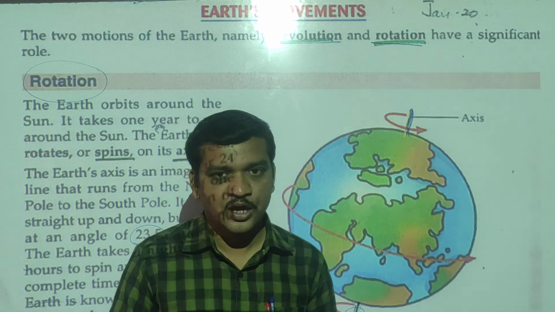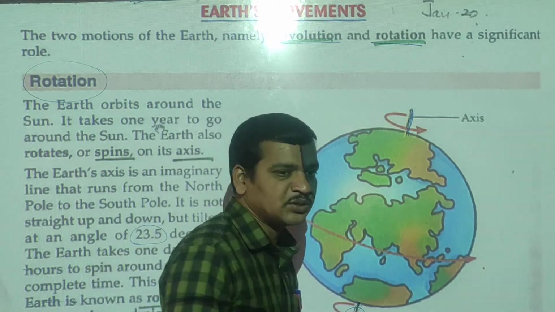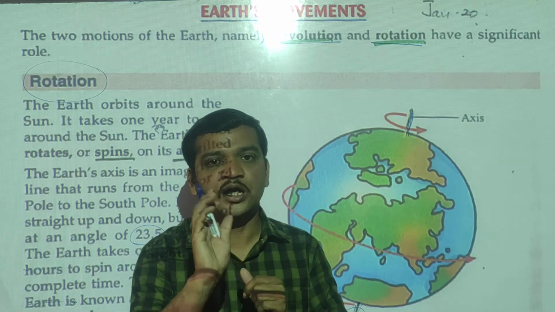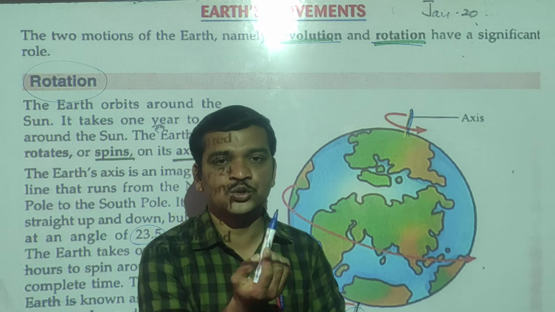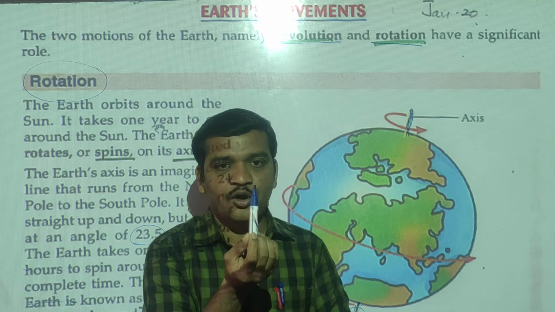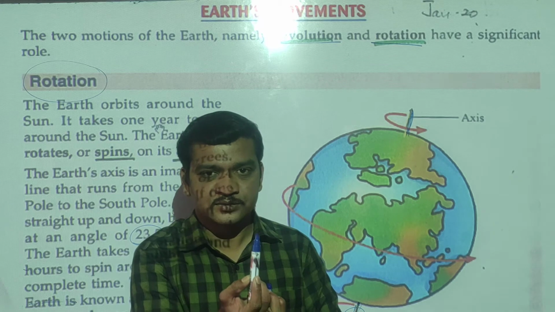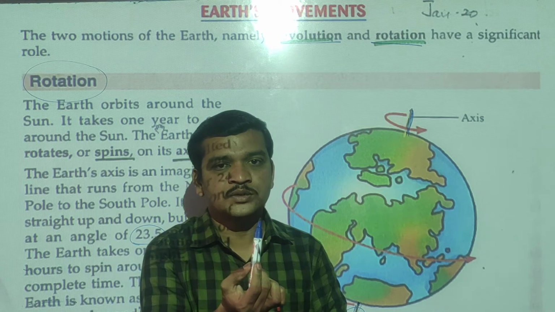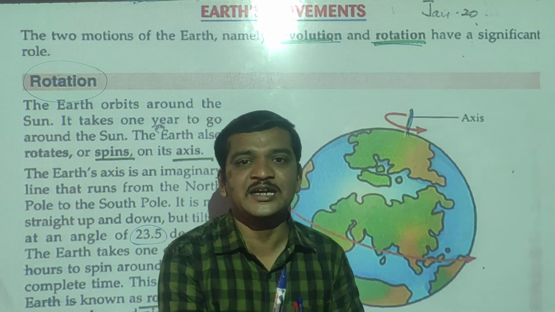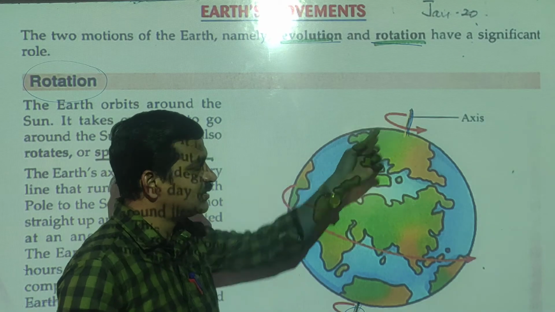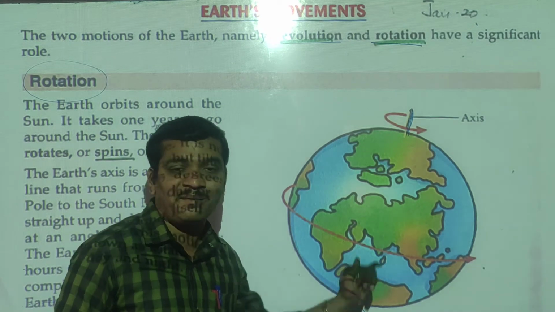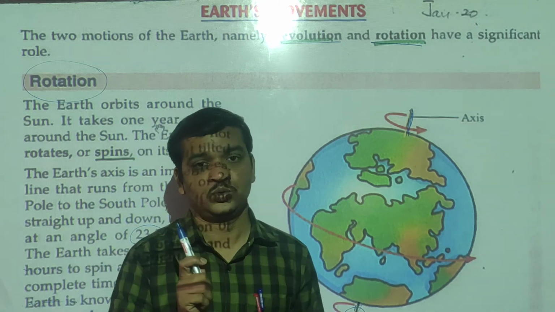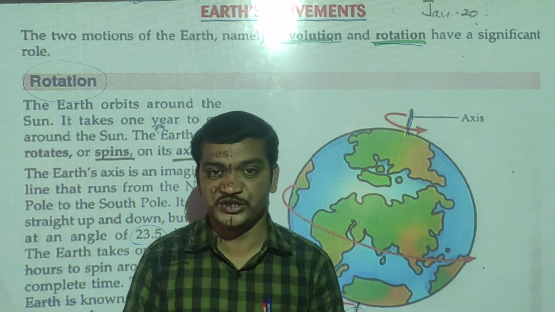For example, how I am moving now, in the same way the Earth moves around itself on its own axis. Do you know the top? The top has one pointed end, like a nail, and that top moves on its nail. So the nail is its own axis. In the same way, this imaginary line is the own axis of the Earth. So when the Earth moves around itself on its own axis, it is called rotation.